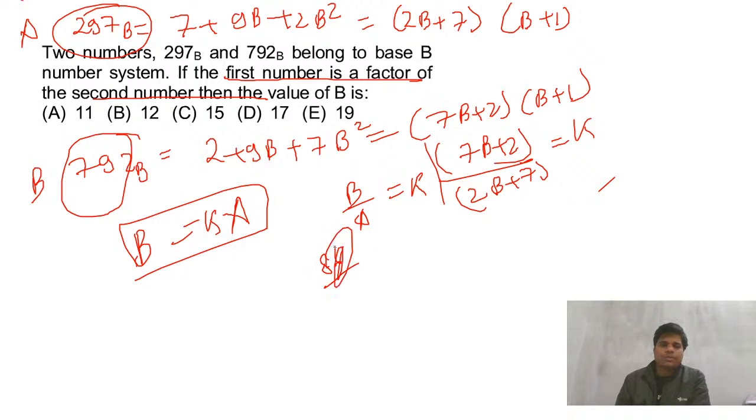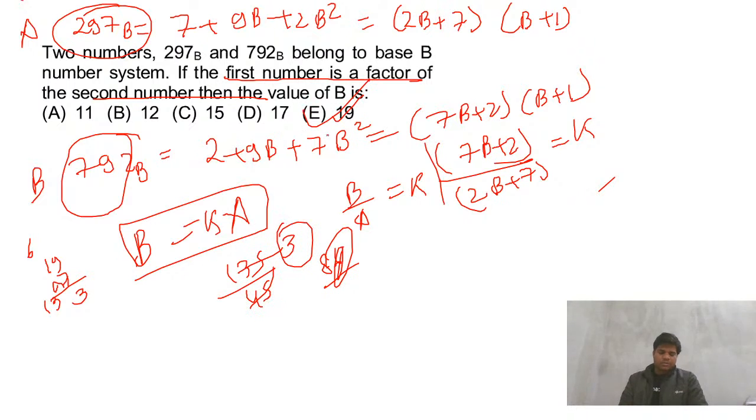No. Let's try 19. 19 sevens is 133, plus 2 is 135, 9 and 45, 45 by 3. Yes. So 19 is the right answer. Any doubt? I hope till now everything must be clear. So let's move to the next one.